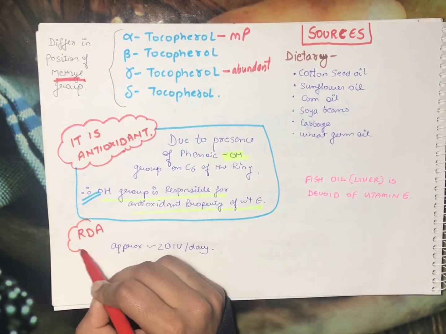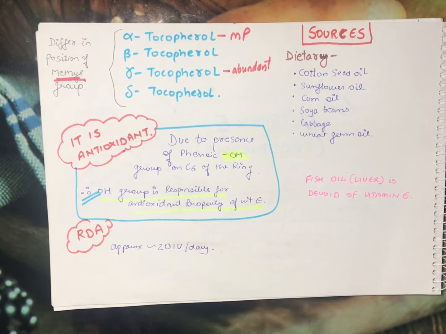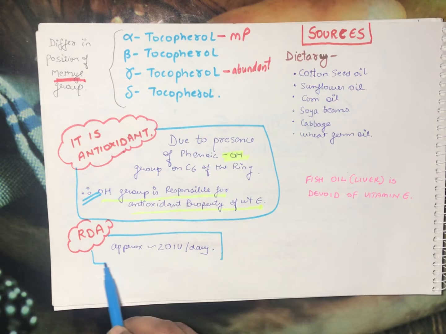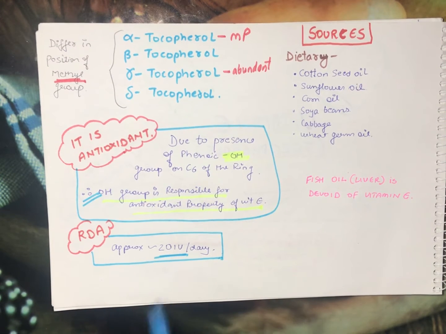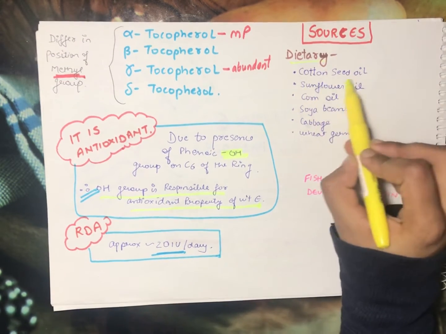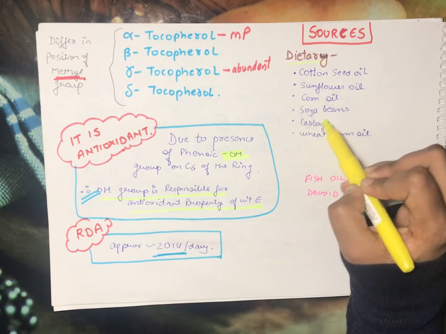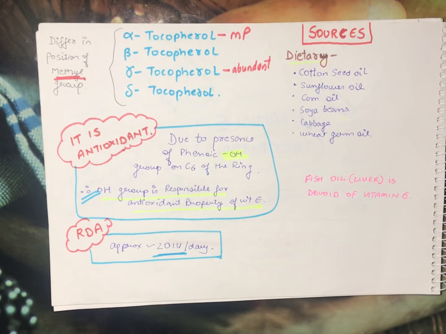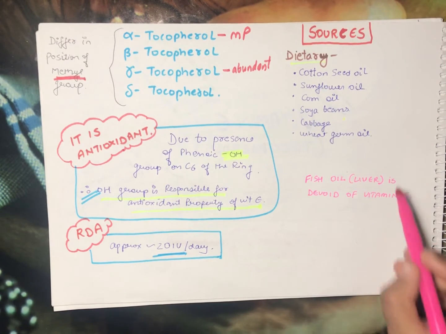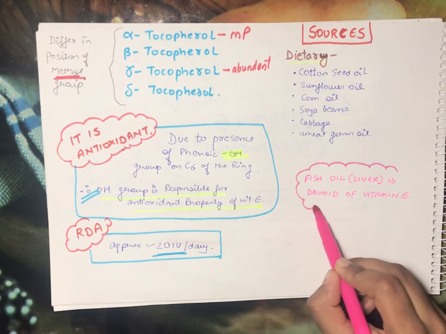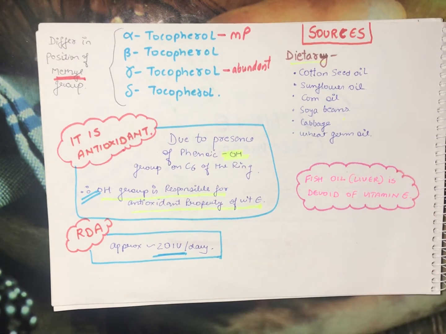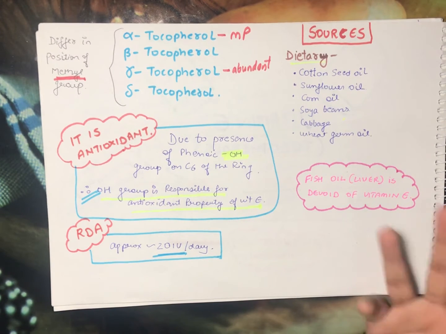If we talk about the required daily allowance, it is approximately 20 international units per day for an adult. So let's move to the sources from which we can get vitamin E. We have dietary sources such as cottonseed oil, sunflower oil, corn oil, soya beans, cabbage, wheat germ oil, almonds. And one thing I want to mention here, as we studied in the previous video, is that fish liver oil is very rich in fat soluble vitamins, but it's not the same with vitamin E. Fish liver oil is devoid of vitamin E, but yes, it has vitamin A and D.